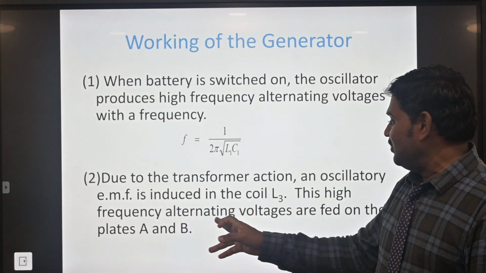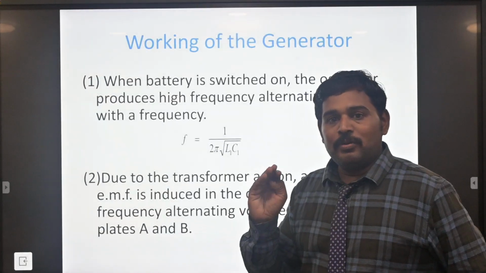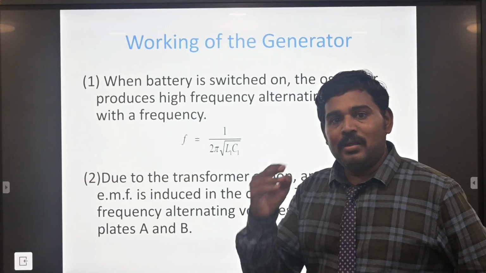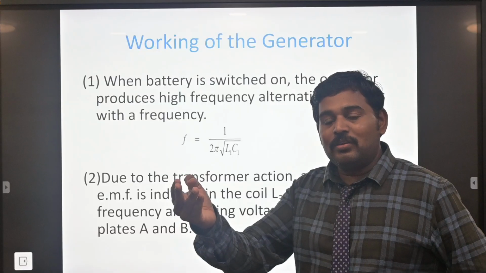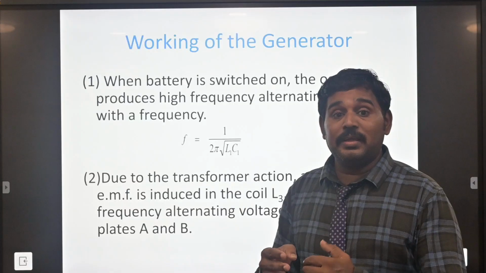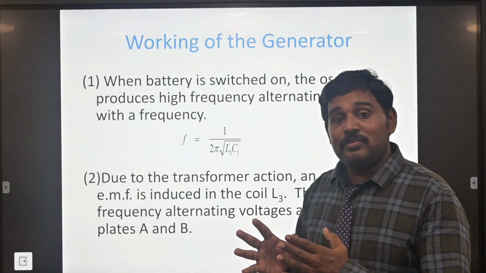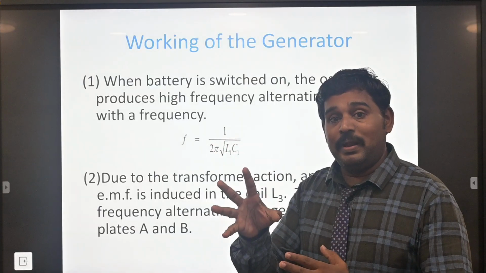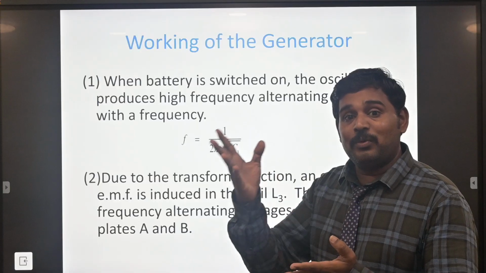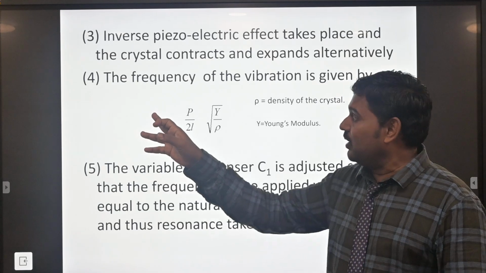The high frequency alternating voltage acts on the plates A and B. L3, the secondary coil, has the EMF induced in it, and the range of frequency is transferred to the A and B plates. The quartz crystal or tourmaline crystal will then produce the ultrasonic wave pattern. This range of frequency is also called the high range of frequency.